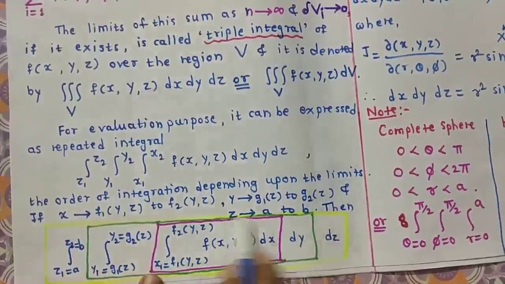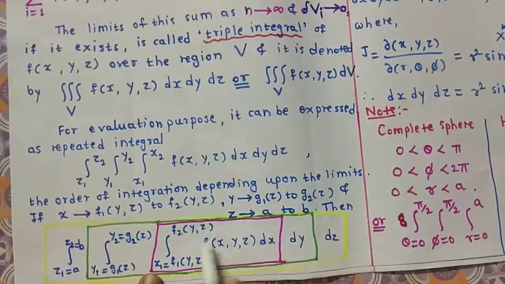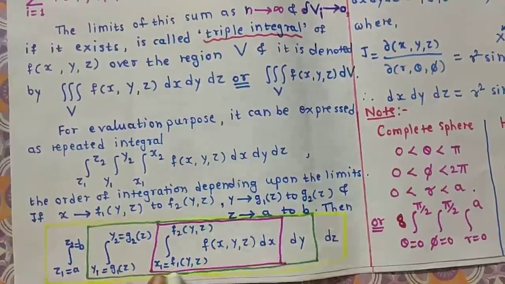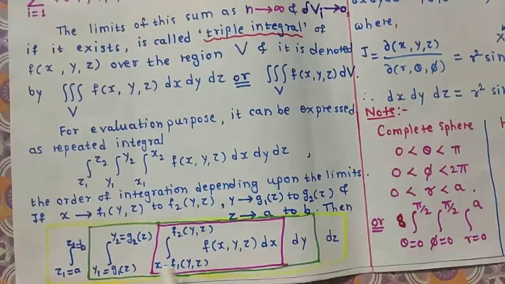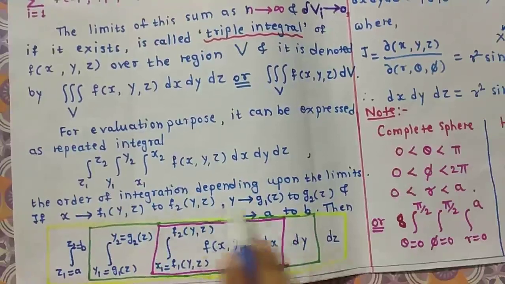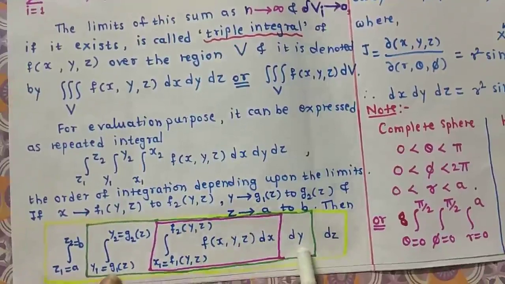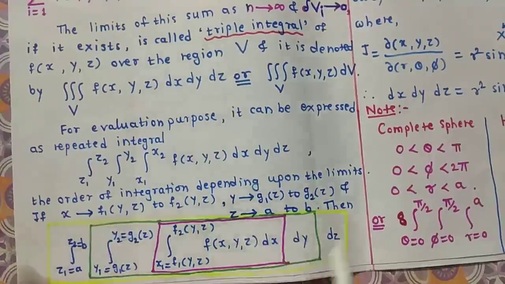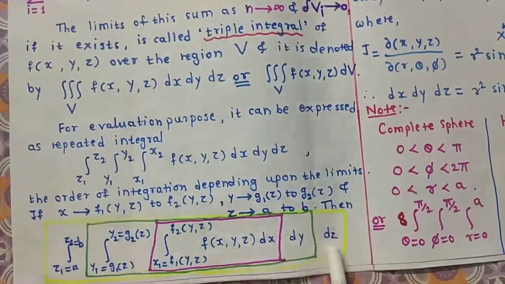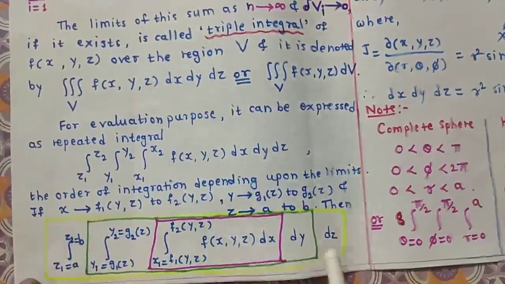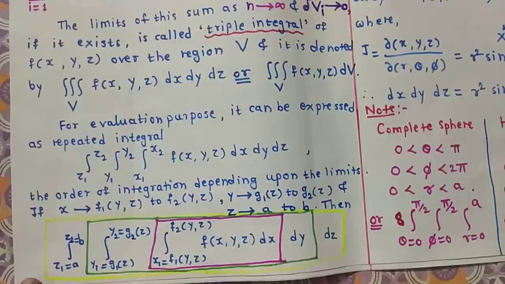First we find the integration of f of x, y, z with respect to x, and we apply the limits of x from f1 of yz to f2 of yz. Then we integrate the resultant expression with respect to y, again applying the limits from g1 of z to g2 of z. The result obtained is further integrated with respect to z between the limits a to b. In this way we evaluate triple integration. Also we identify the limits of x, y and z.